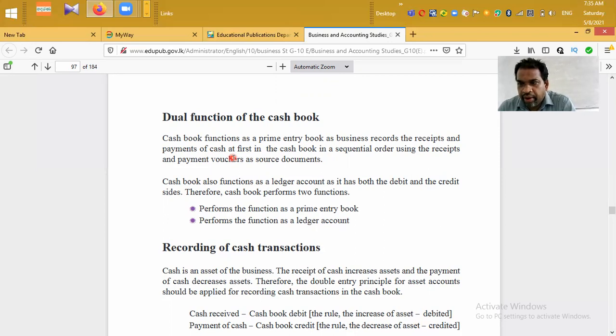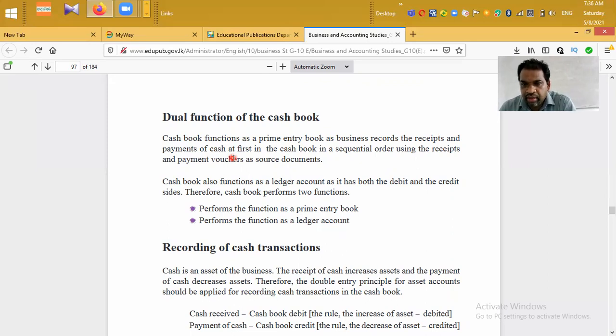For the advanced level syllabus, we prepare cash journals, that is separately a cash receipt journal and a cash payments journal. And combining those two, we prepare the cash control account. But for the ordinary level examination, they still use this concept, dual function of the cash book.